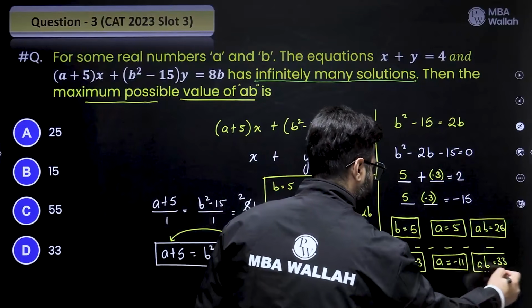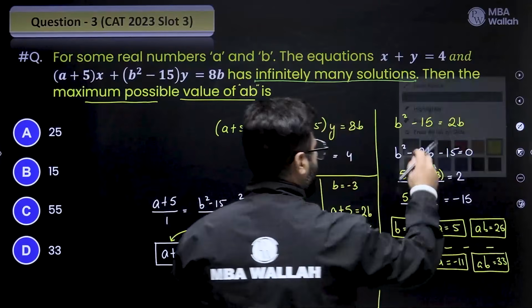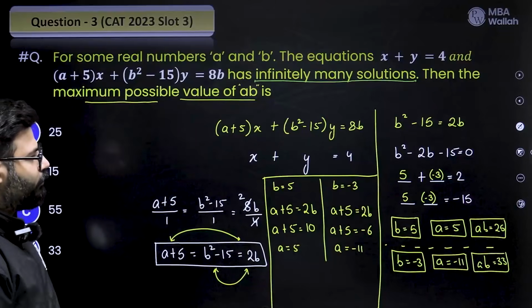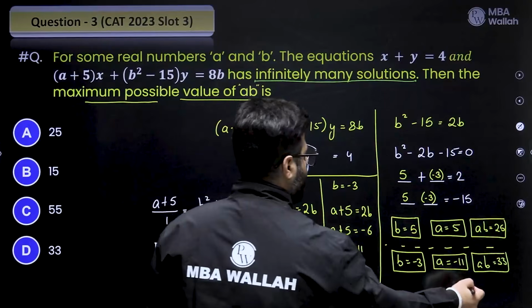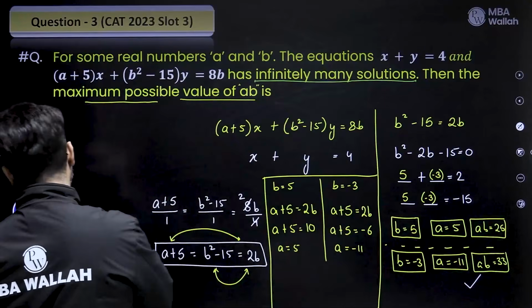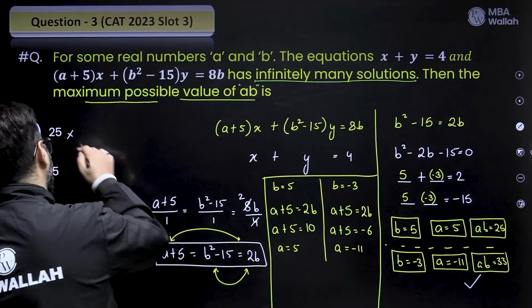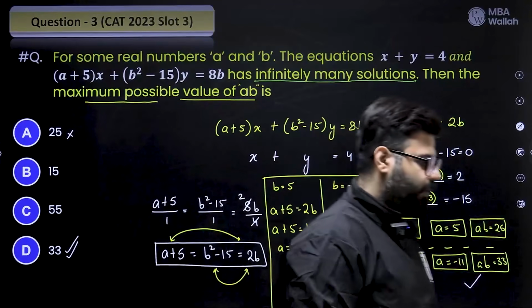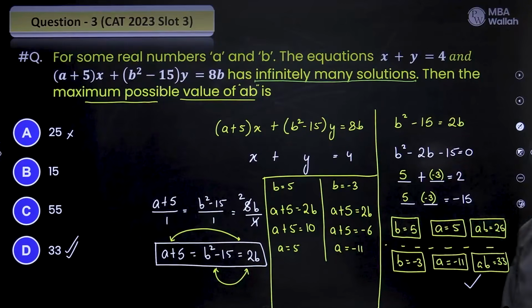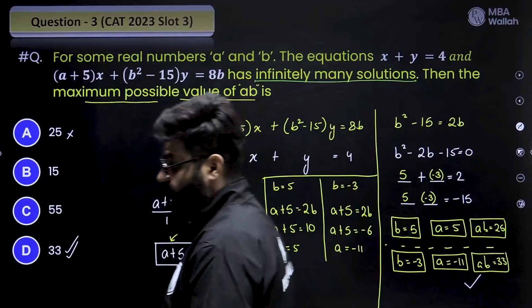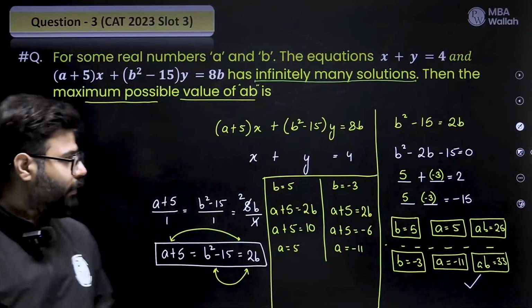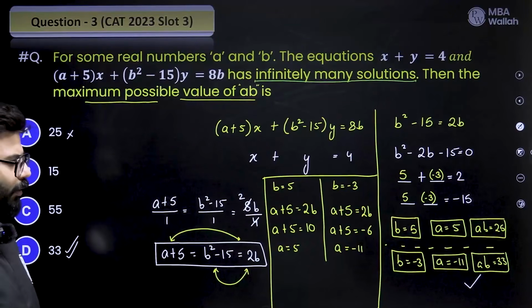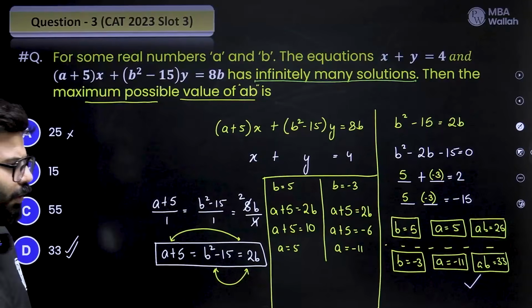So which one is maximum? 33 or 25? I guess this is the maximum, right? So AB is 33, the right answer. 25 is a trap. Even if you get 25 today, you are good, at least a 90 percentile guy. And if you get 33, you are already a 95 to 97 percentile guy. So why not 99? Because I have not tested you on other modules.